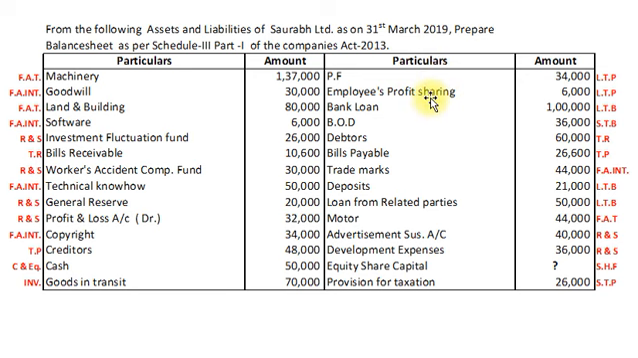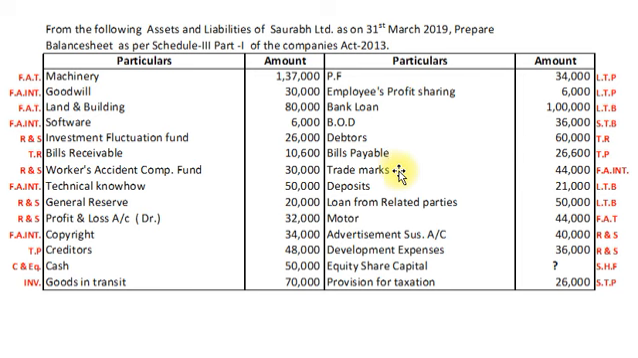Employees profit sharing fund will be recorded under non-current liabilities as a long-term provision. Bank loan will be recorded under non-current liabilities as a long-term borrowing. Bank overdraft will be recorded as a current liability under short-term borrowings. Debtors will be recorded under current assets as trade receivables. Bills payable will be recorded under current liabilities as trade payables.